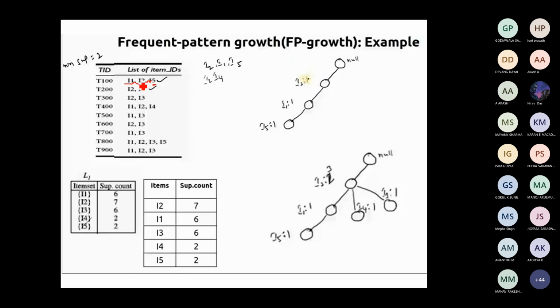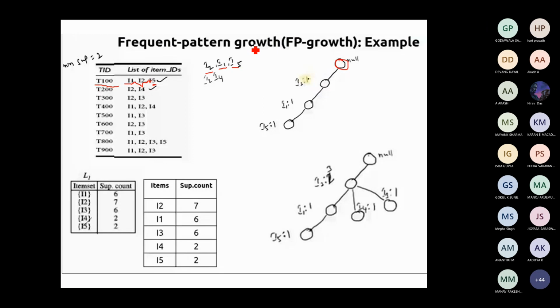So you have to sort by support count, and based on that you start. Which item set has the highest support count? I2, I1, and then I5. In that descending order, you have to construct the FP tree. Your FP tree will start with a null. So you just go with the first transaction.